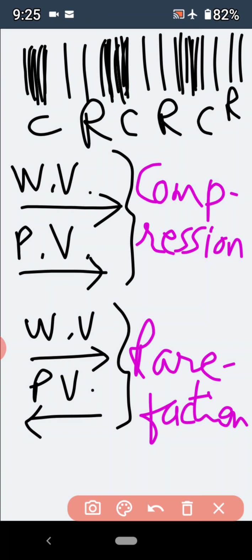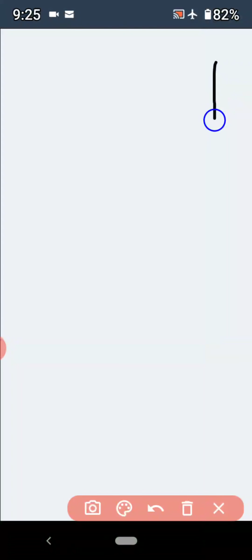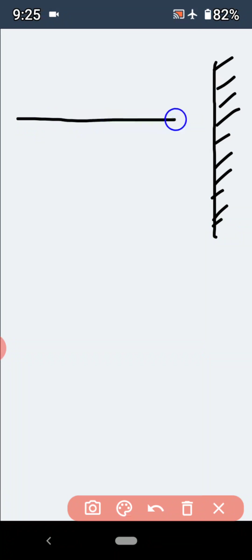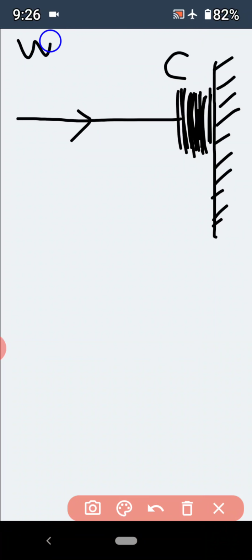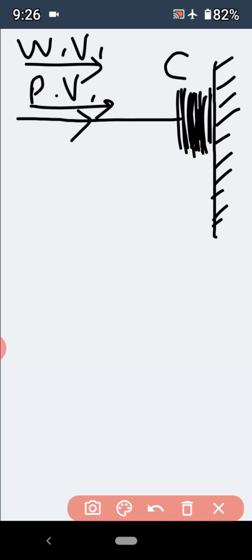Now let us start the explanation of reflection of this longitudinal wave from denser medium. Suppose this is the boundary of the denser medium, and a compression of this longitudinal wave is incident on this denser medium. This is the compression. Here wave velocity and particle velocity are both in the same direction because there is a compression.